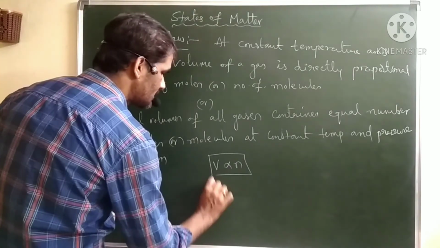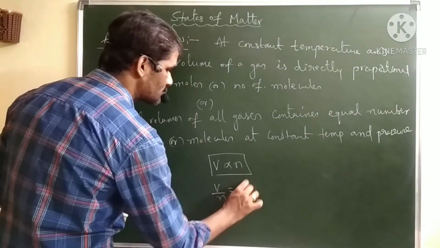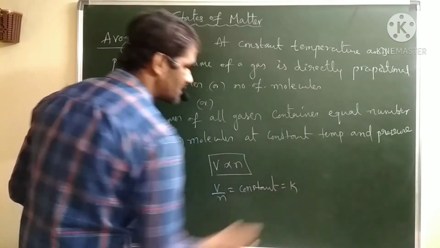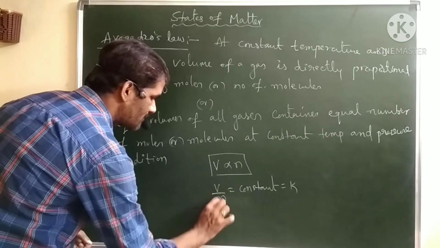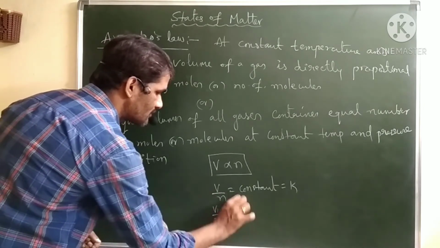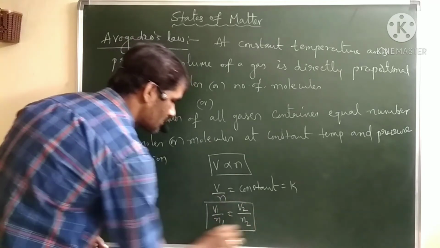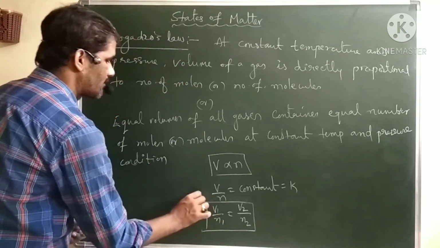From this, V by N is equal to a constant, let us take some constant K. That means V1 by N1 is equal to V2 by N2. This is the formula related to Avogadro's law.